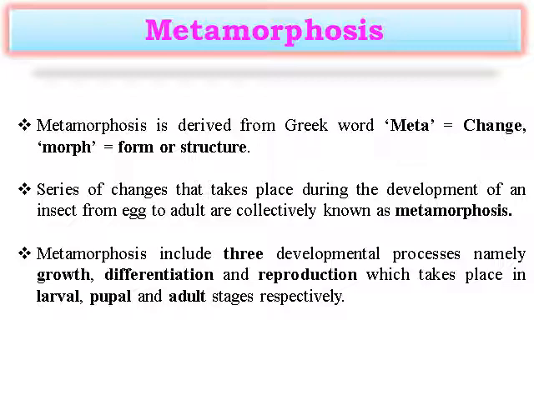Growth takes place in the larval stage. Differentiation, meaning the development of appendages like wings and legs, is undertaken in the pupal stage. The reproductive organs are developed and functional in the adult stage. So growth, differentiation, and reproduction take place respectively in the larval, pupal, and adult stages.